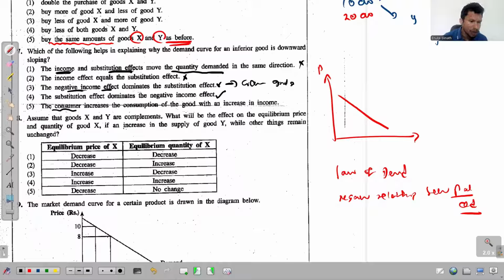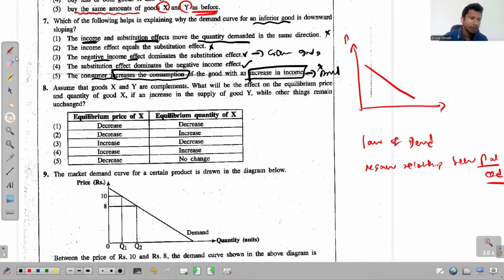Fifth one says consumer increases the consumption of the good with an increase in income. See, consumer increases the consumption with an increase in income. That happens if the given good is a normal good. But here it says that this is an inferior good, and that's why this is also wrong. So the answer for this question 7 has to be this fourth one. So I hope that you all understand it.